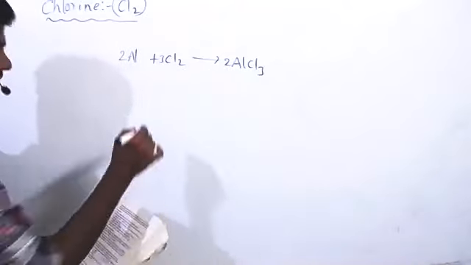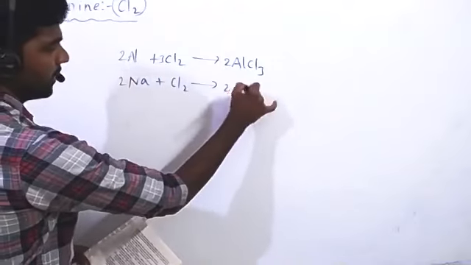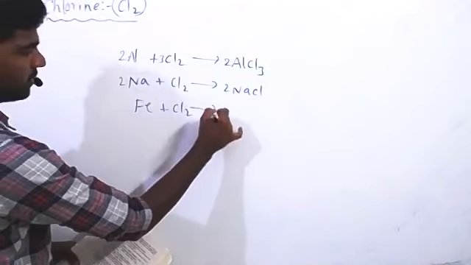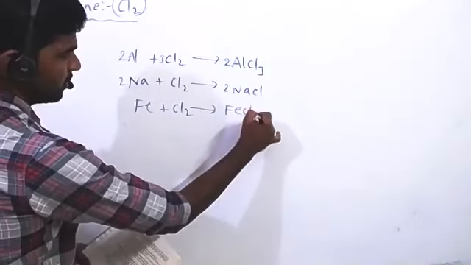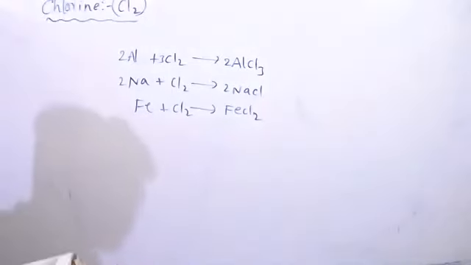And reaction with sodium, we know this. Na plus Cl2 giving 2 NaCl. Iron, Fe plus Cl2 gives FeCl2. These are metals, and magnesium also reacts. Many metals react with chlorine and form their salts.